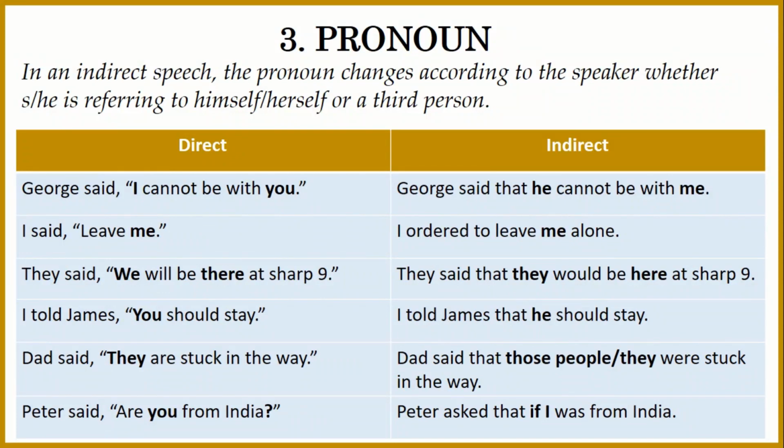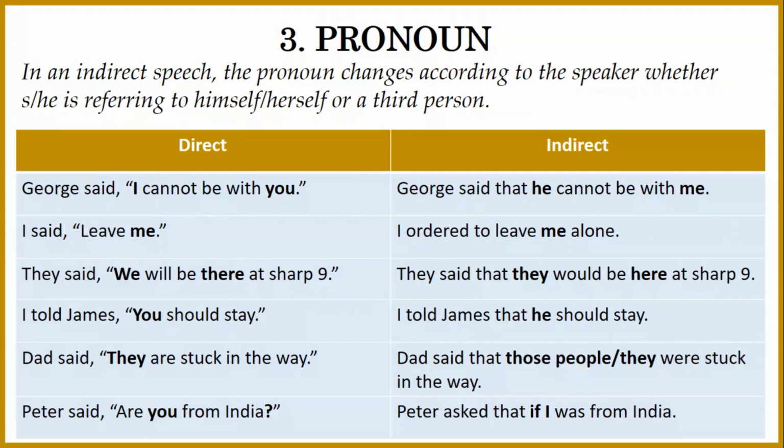If you're saying it's a place which is not our home, for example, there are some guests who are not supposed to come to my home, but we are supposed to meet somewhere else, then that somewhere else will be there. So this is how you are supposed to change the pronoun case from direct to indirect.